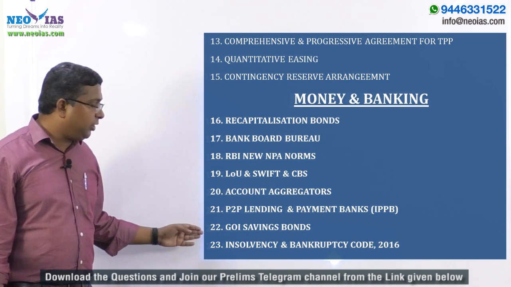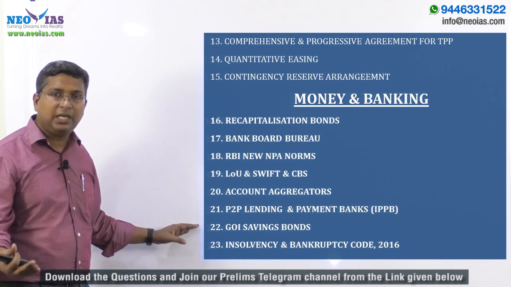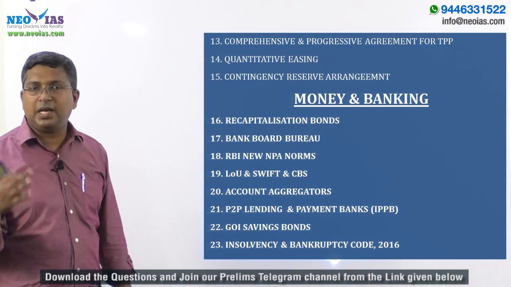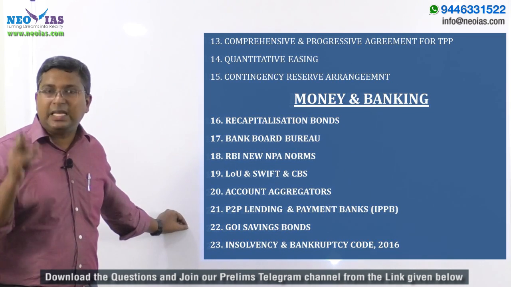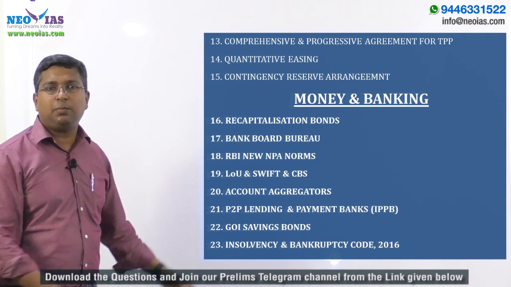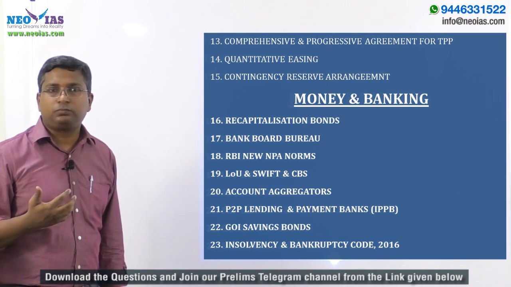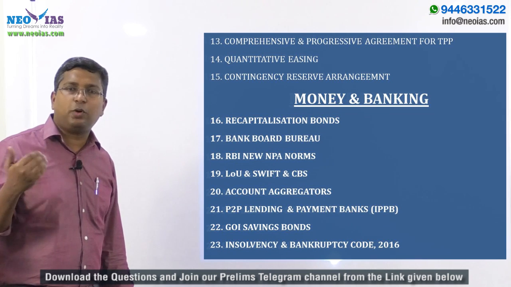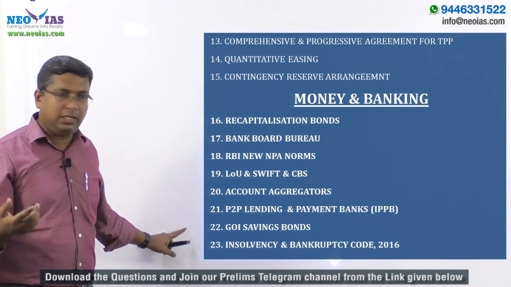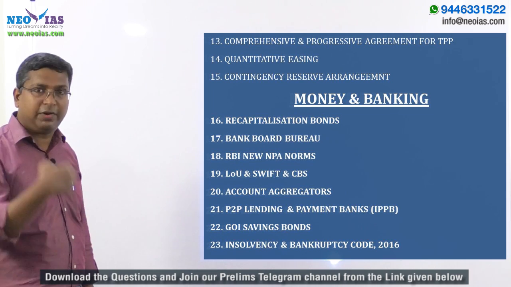Now, the Government of India savings bond. Earlier there were 2 types of bonds: 8% bonds, which were stopped by the government, and now a new 7.75% Government of India savings bond has been issued. One important feature of this bond, please note down, is that it's a taxable bond. Normally, most Government of India bonds are tax free, but this Government of India savings bond is taxed. Note down that feature. Almost all these topics' questions have been covered in those 150 questions, so make sure you have an idea about them.